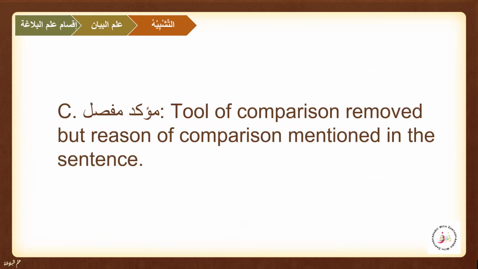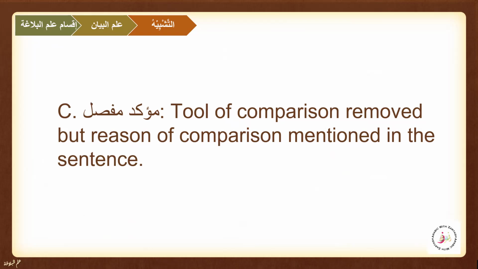We have the third type, muakkad mufassal. The tool of the comparison is removed, but the reason of the comparison is mentioned in the sentence, and that we have also seen. It is muakkad. The tool of the comparison is removed, like anta shamsun. We removed ka from anta kashamsi.